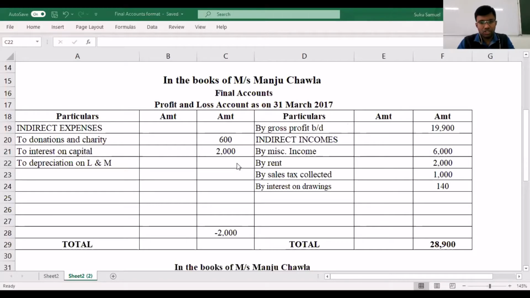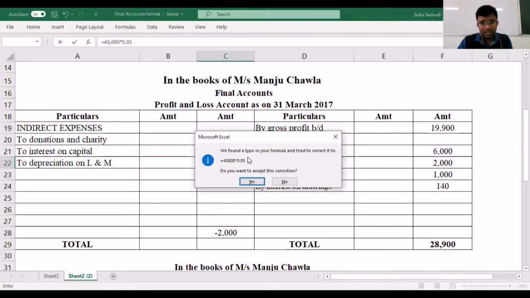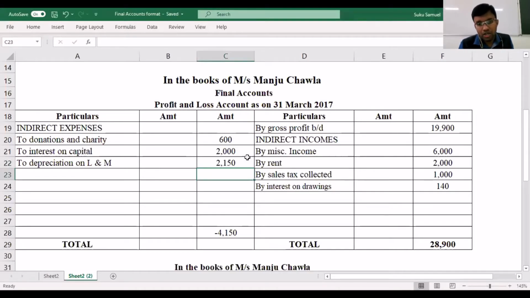Depreciation on land and machinery is treated at 5%. Now the question is, 5% of what? 5% of the value of your machinery. That is 43,000, and 5% of that works out to be 2,150. So that has also been considered.